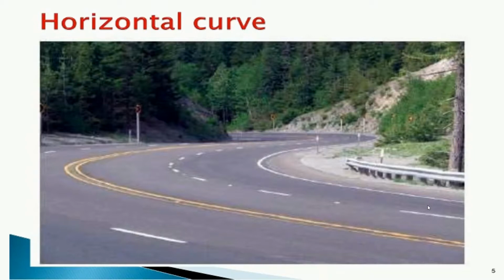When there is a hilly area, when there is not proper topography, then for the motion of the vehicles and to provide comfort to the driver, we have to construct this type of curve, and this is an actual example of the horizontal curve.